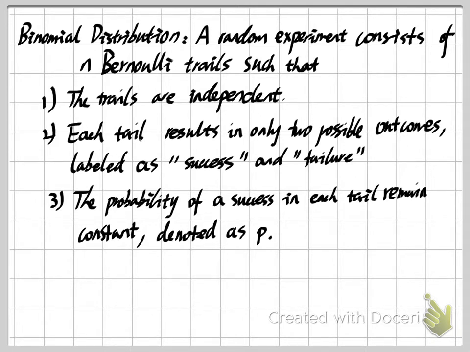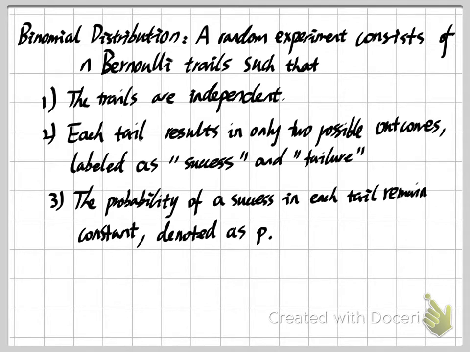However, if one of them is a biased coin, so maybe we have a higher chance to get a head, then even if we flip the three coins independently, this is not a binomial distribution, because the probability of success, getting a head, is different. Okay, so these are the three requirements for our experiment to be a binomial distribution.